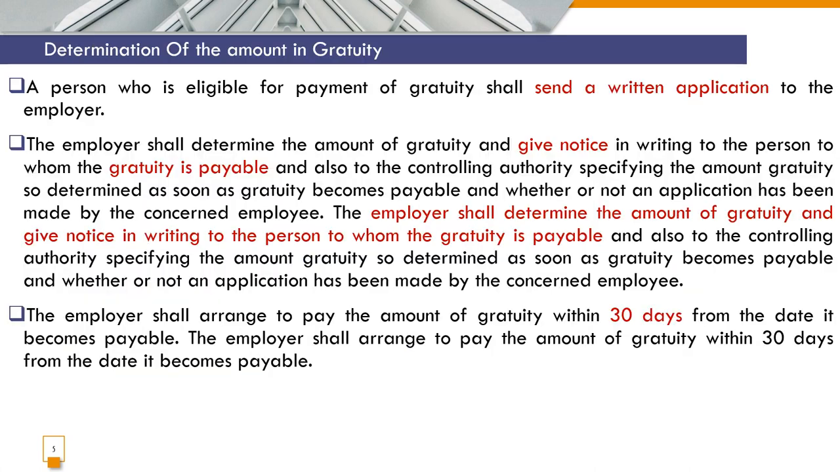How do you determine the amount of gratuity? When you want to know the amount that is going to be determined for your gratuity, you have to make an application to the employer. The employer will then value your gratuity amount. He will in return give you a response as a notice after determining the value of your gratuity which is payable to you, and it is the responsibility of the employer to make the payment of gratuity within 30 days from the date it becomes payable.